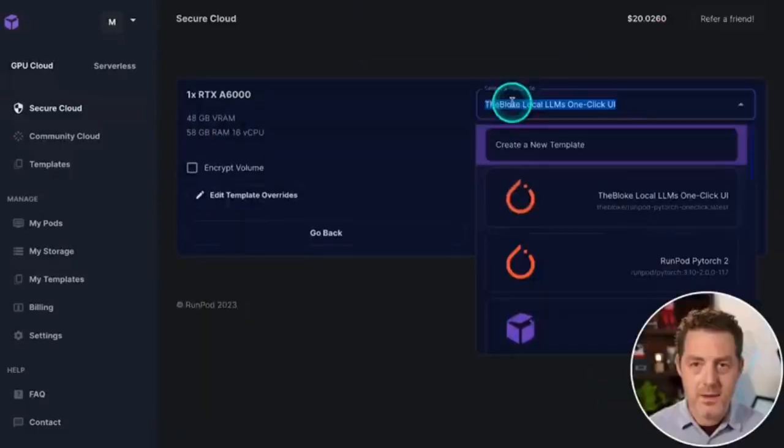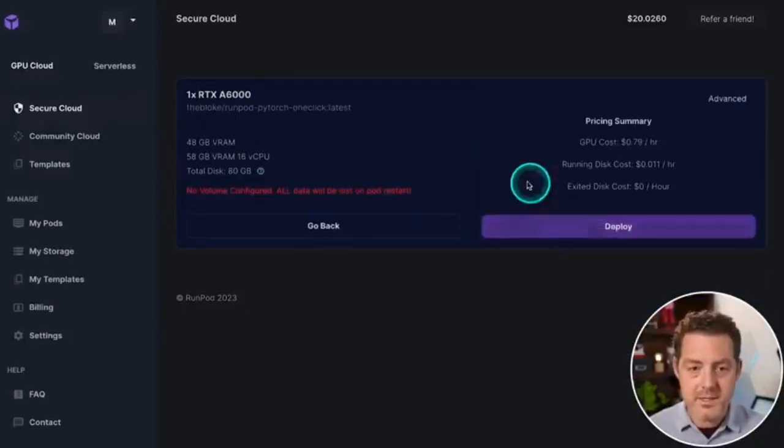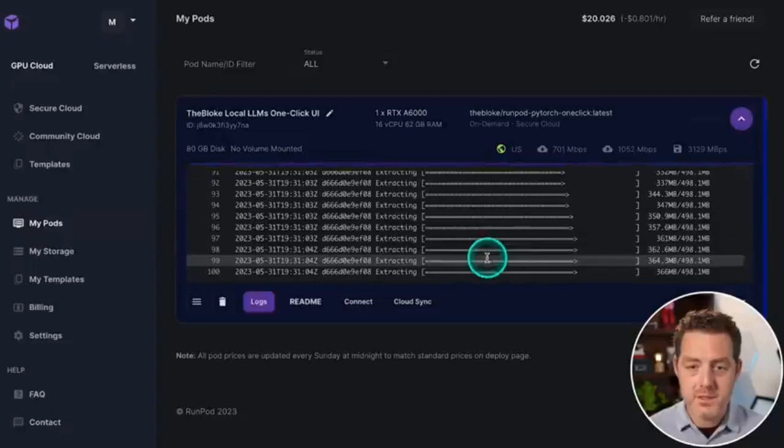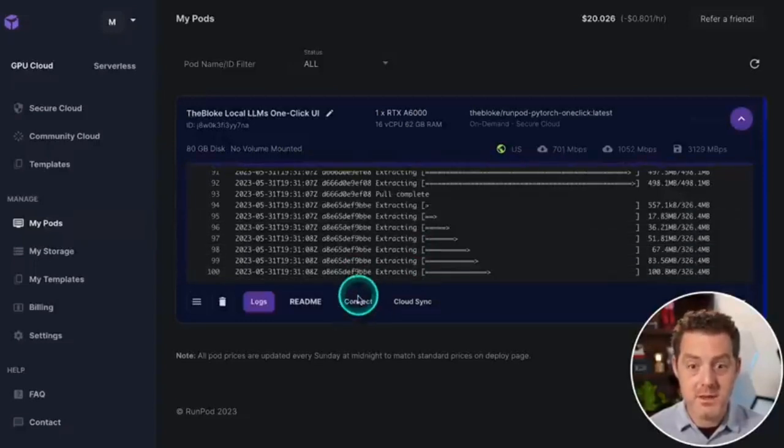We click deploy. We already have TheBloke's template installed. If you don't already have it installed, I'll include the link in the description below. All you have to do is click it and it installs it in your RunPod instance. And then it provides all the necessary extensions and tweaks that we need to run any of these models easily. So from there, we're going to click continue and then deploy. From here, we're going to click this drop down arrow, and then we see the logs. It's loading up right now. Once it's done loading, this little connect button is going to highlight and we'll be able to click it.